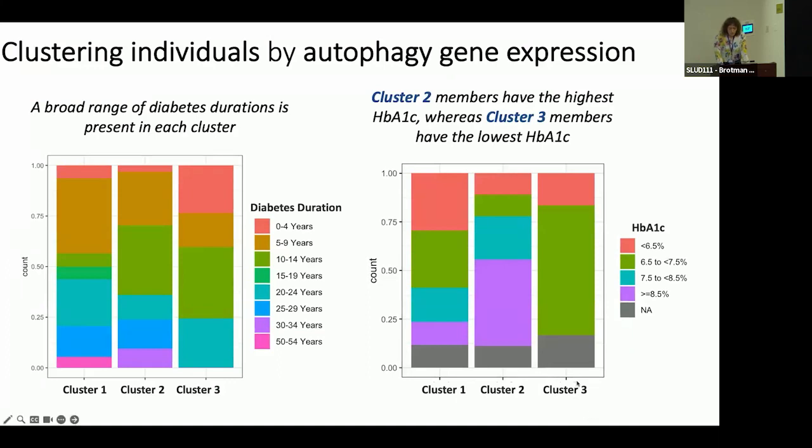Cluster 3, the non-diabetic nephropathy group, has the least hyperglycemia, with A1Cs mostly in the 6.5 to 7.5 range. But cluster 2, the group with the most diabetic nephropathy, has the highest A1Cs, with the biggest proportion of A1C greater than 8.5%.